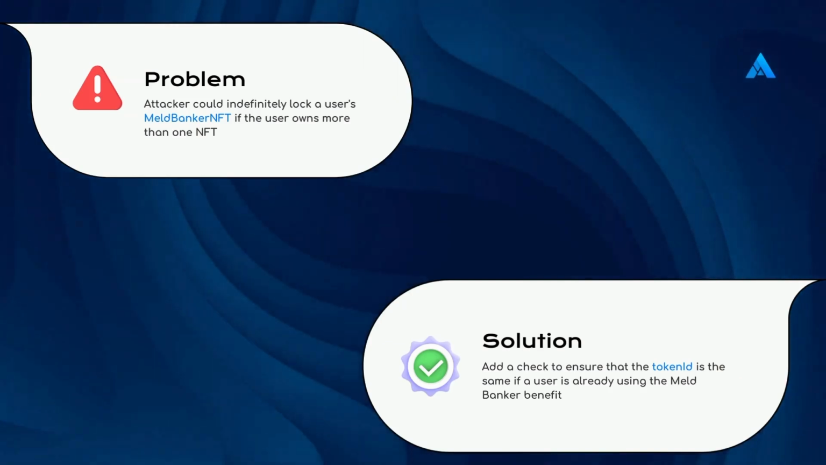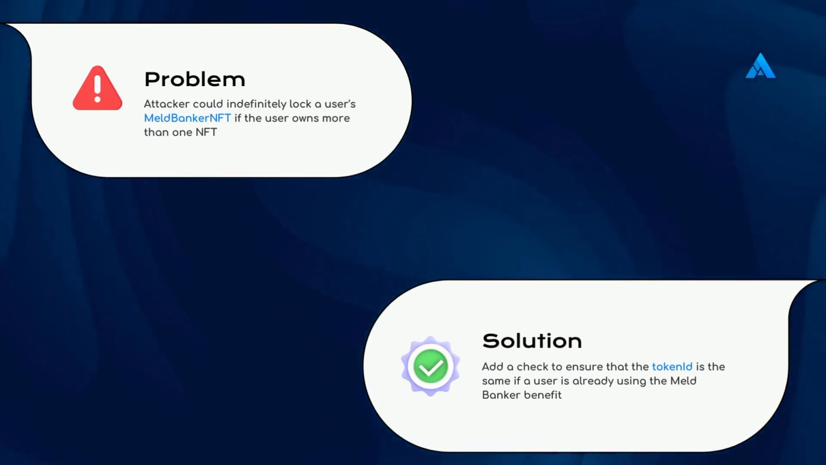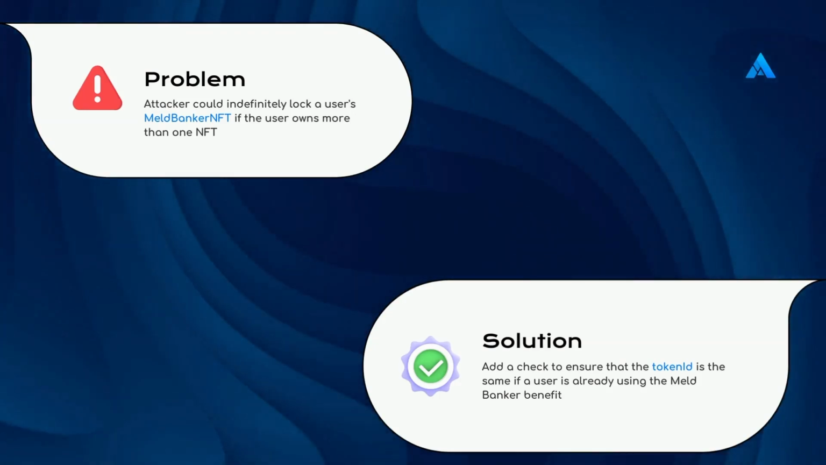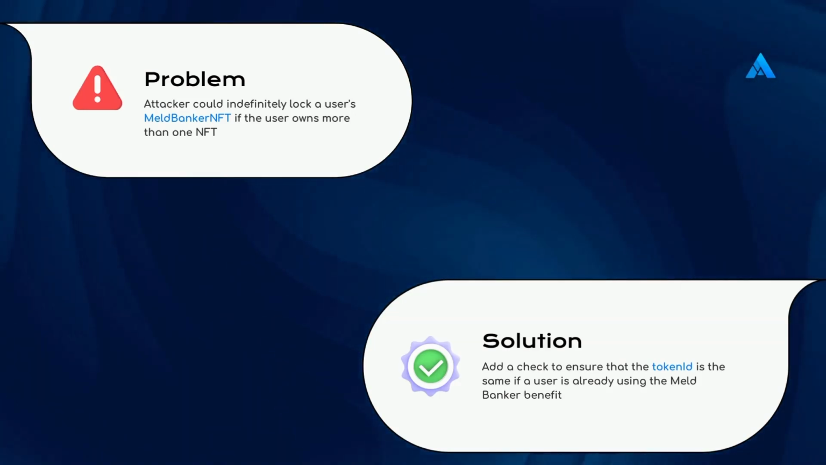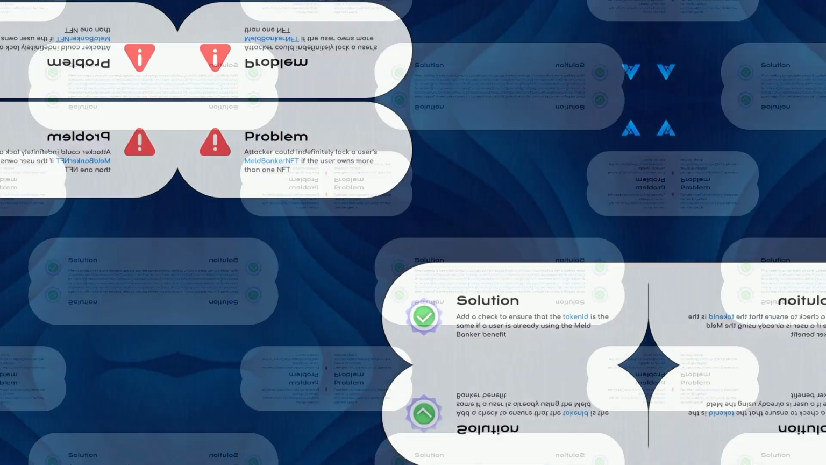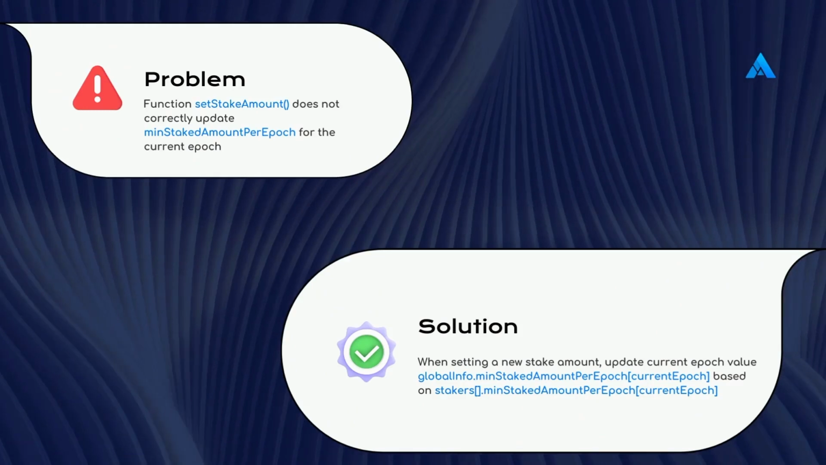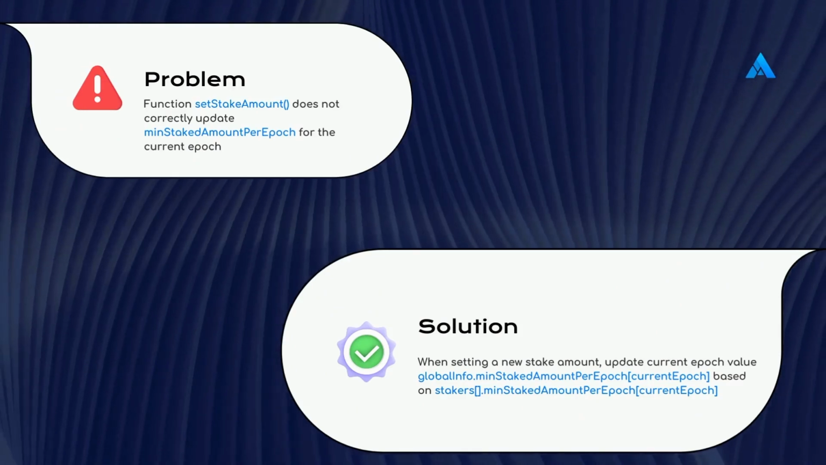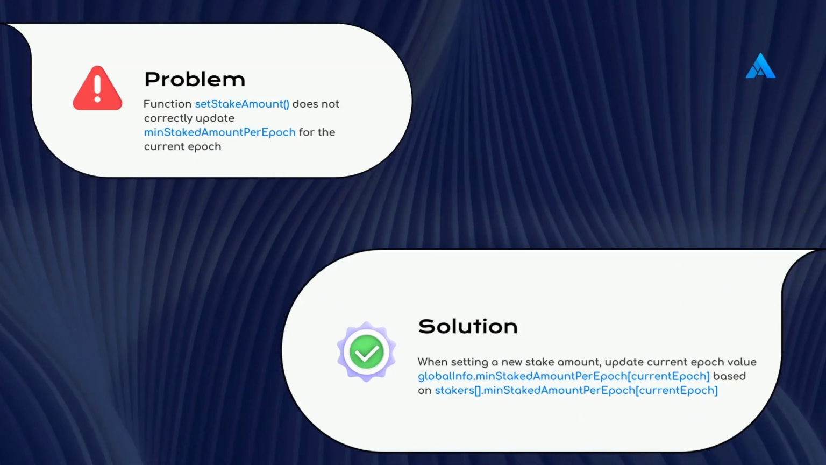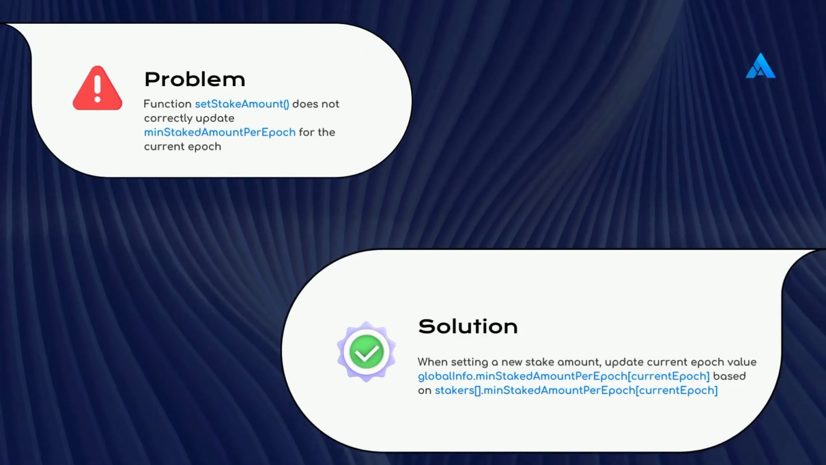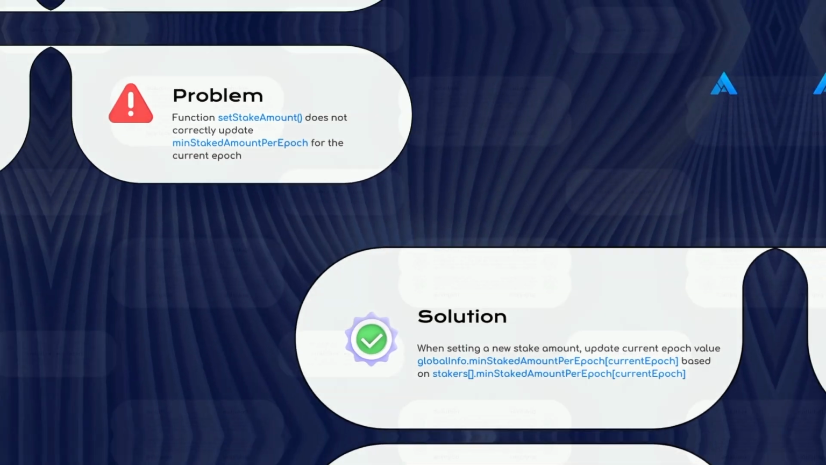The attacker could indefinitely lock a user's MELD Banker NFT if the user owns more than one NFT. To address this, add a check to ensure that the token ID is the same if a user is already using the MELD Banker benefit. Function setStakeAmount does not correctly update min staked amount per epoch for the current epoch. When setting a new stake amount, update the current epoch value globalinfo.min-staked-amount per epoch based on stakers.min-staked-amount per epoch.